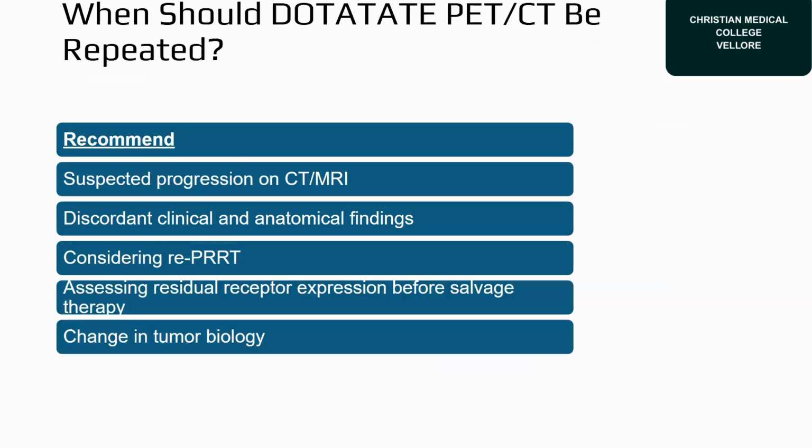So needs to decide whether to continue the treatment or not. So when should we repeat? If there is suspected progression on CT or MRI, if there is a discordant anatomical finding, when considering re-PRRT treatment and assessing residual receptor expression before salvage therapy, or if we find a change in the tumor biology.